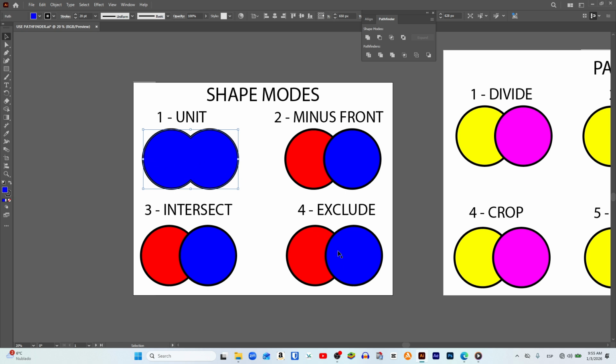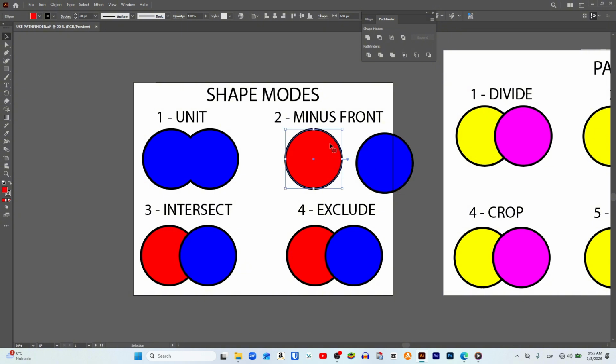Now we move on to the Minus Front function, and what is going to happen here is that the part of the shape that is covered by another one will be removed from the composition. In this case, since the blue shape is the one on the top, that part of the red circle that is not visible will be eliminated completely. We select both shapes, and when applying this function, you can clearly see that this hidden part of the red circle is removed as expected.